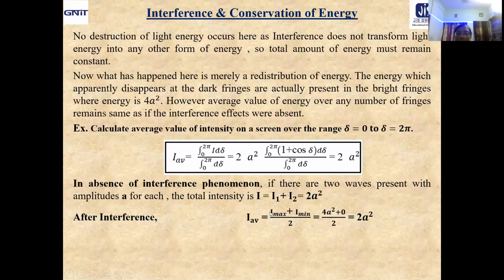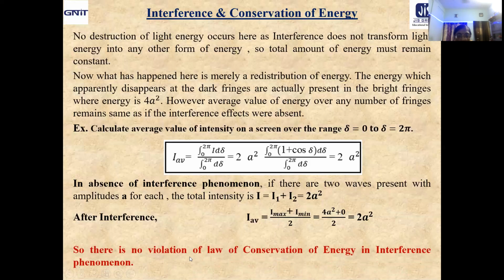I average equals I max plus I minimum by 2. Now what about I max? That is 4A square. What about I minimum? That is 0. So what about the average? 2A square. That means before interference and after interference, the average value of energy remains the same. That means we can conclude that there is no violation of the law of conservation of energy in the interference phenomenon. Very, very important conclusion: there is no violation of the law of conservation of energy in the interference phenomenon.